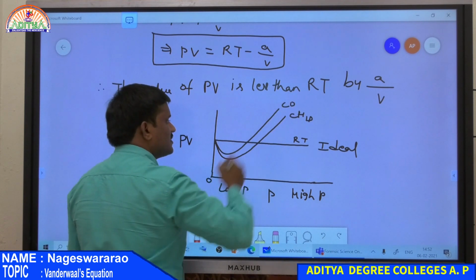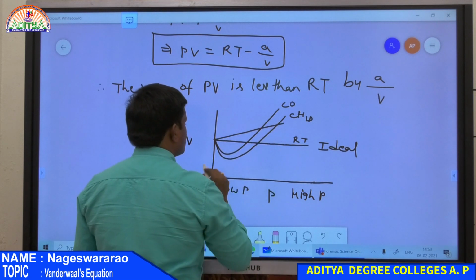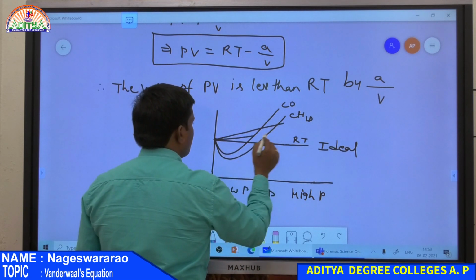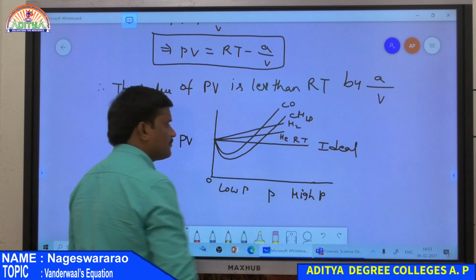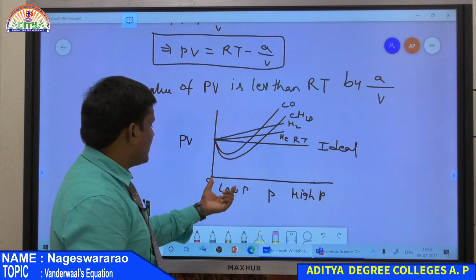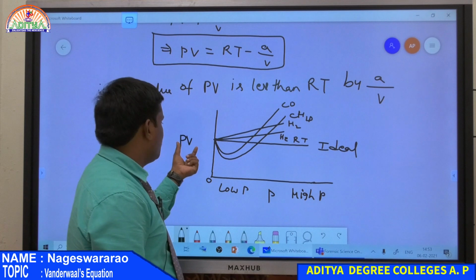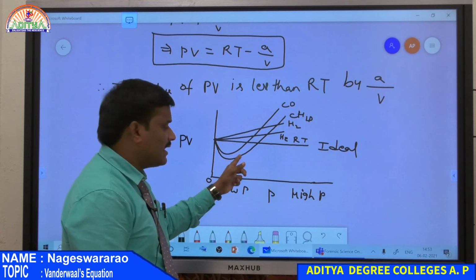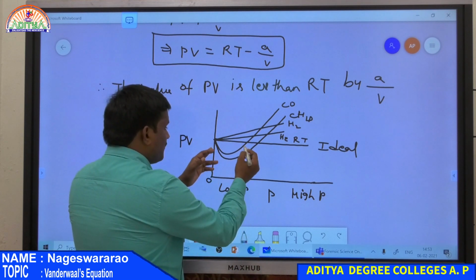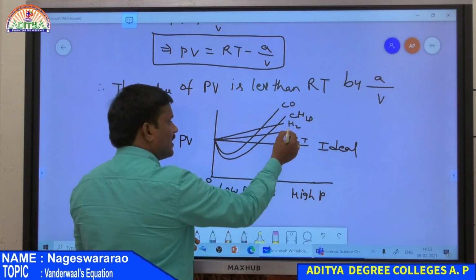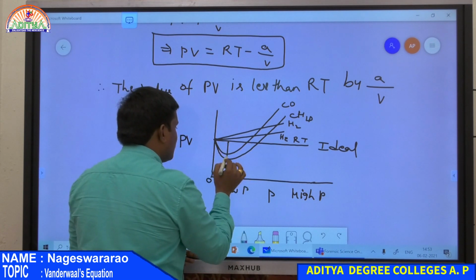Except two gases, one and only hydrogen, and one more gas, helium. So this is for hydrogen gas and this is for helium gas. From the graph, at low pressure condition, except hydrogen and helium, the value of PV initially decreases and then increases. So at low pressure condition, the value of PV for any gas other than hydrogen and helium is always less than RT, and it is less by how much?